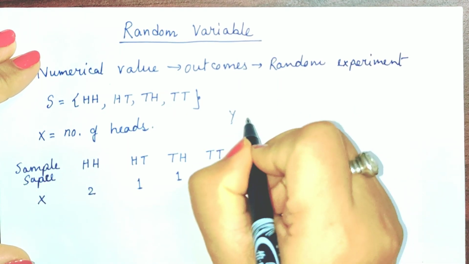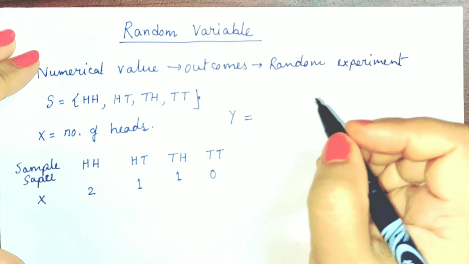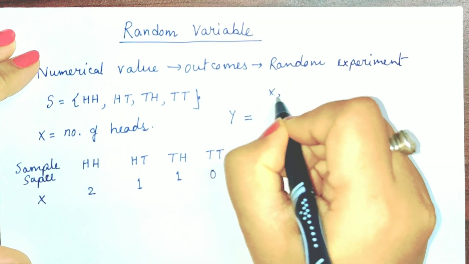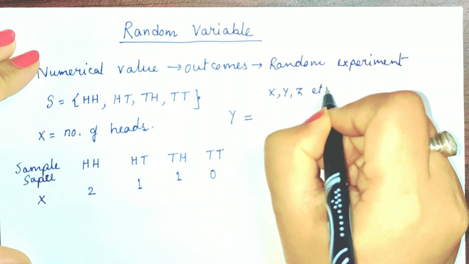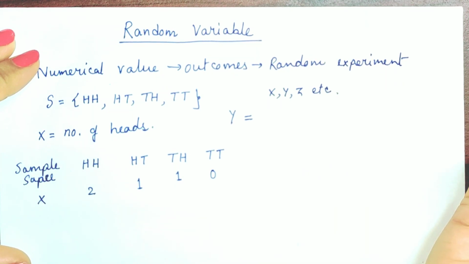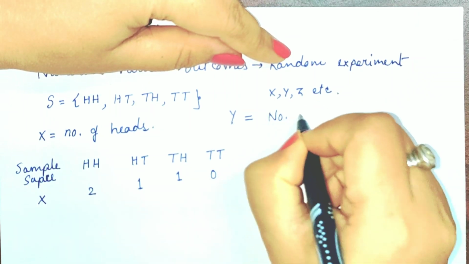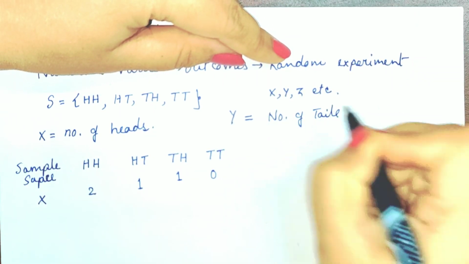Suppose we assume another variable Y, and remember the random variable is always denoted by capital letters X, Y, Z, etc. So you have 26 alphabets in English, so you can use any alphabet to define the random variable. Now here we assume that Y is equal to number of tails.